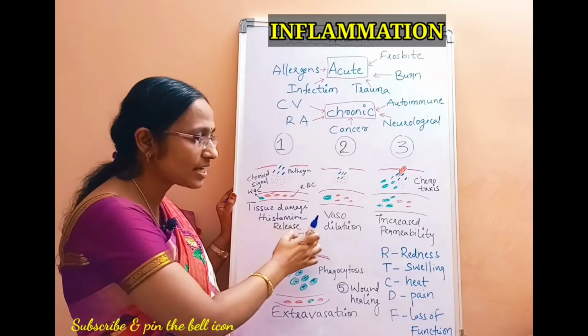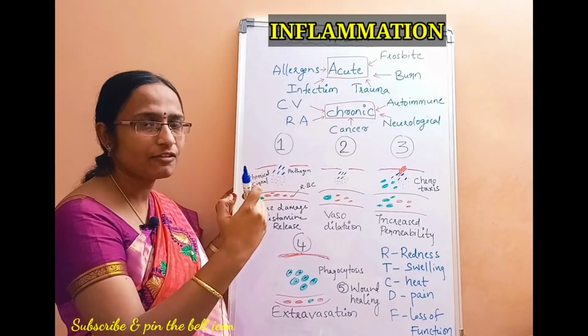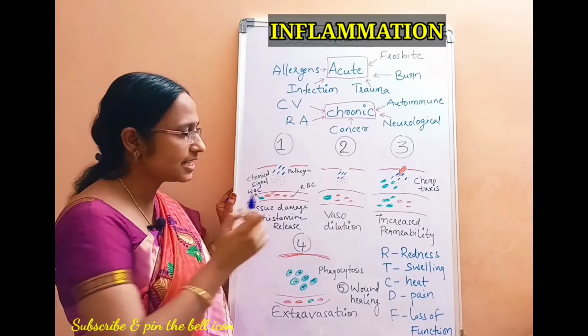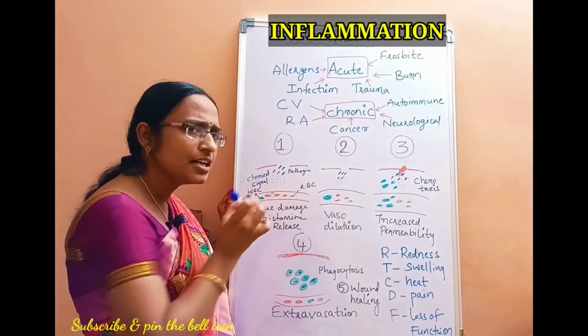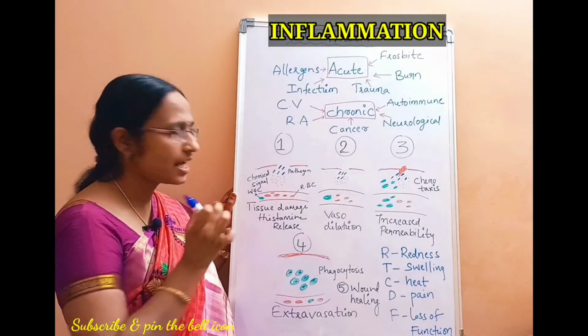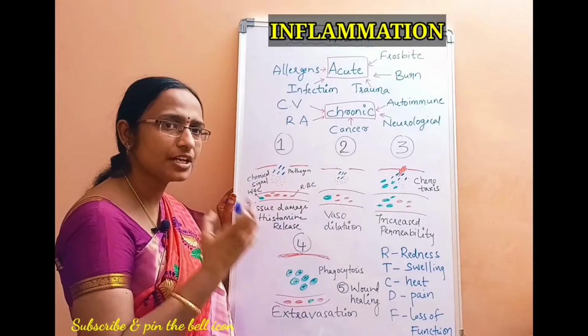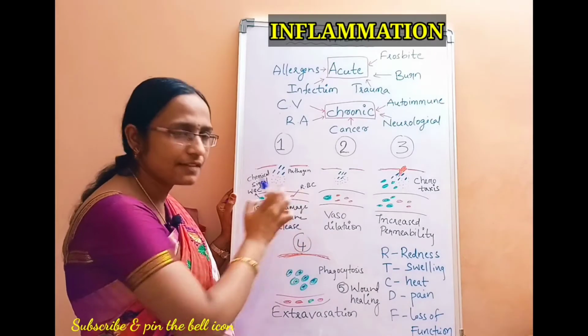The problem with this vasodilation is what? Vasodilation causes increase in the blood flow. At the same time, the speed of the blood flow decreases a little bit. Because of this vasodilation, there is a slow migration as well as accumulation of these WBCs. Different types of leukocytes get accumulated in this blood vessel.